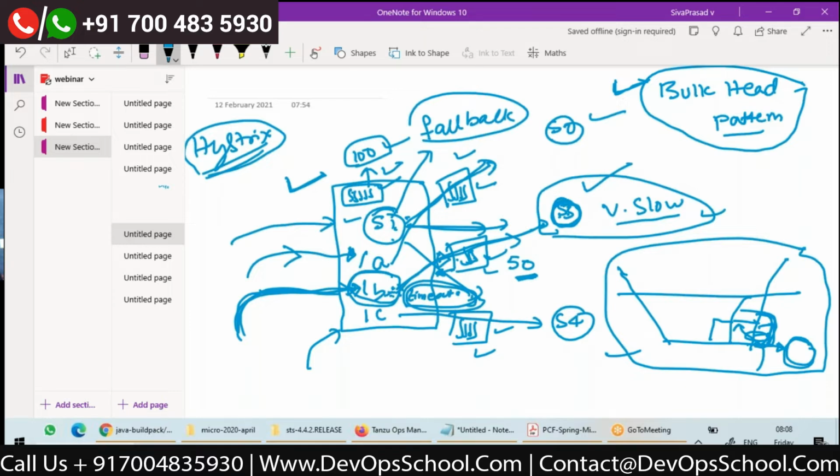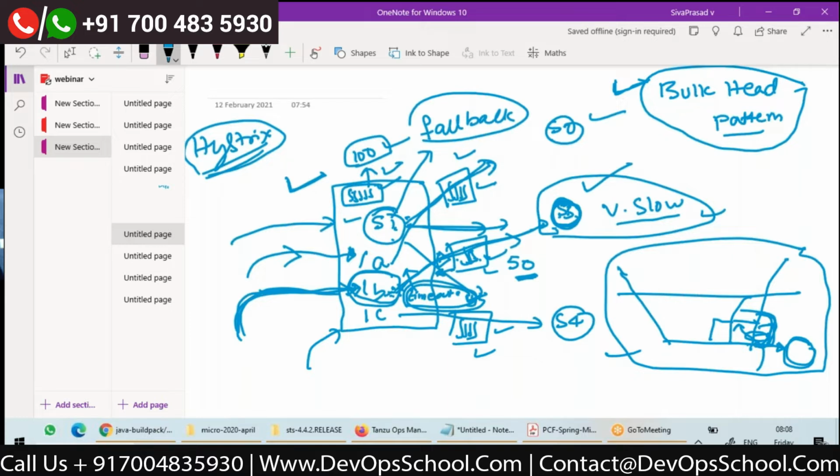The service is already slow. A call came to /B. The main thread of Tomcat delegated to this thread pool, and this thread is waiting. So I configured a timeout. My main thread will wait until this timeout. If the response does not come until this timeout, the main thread will throw an exception called a timeout exception.